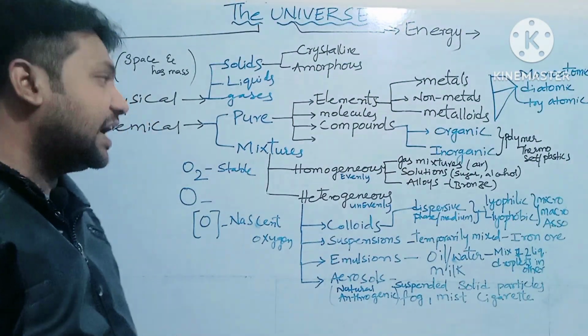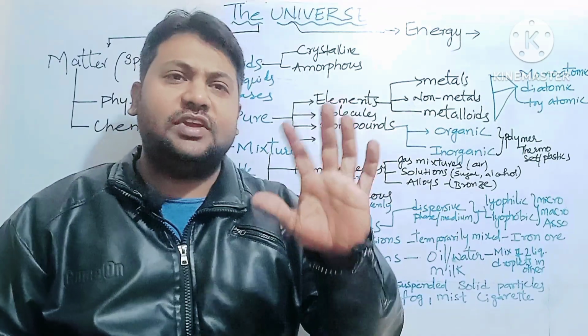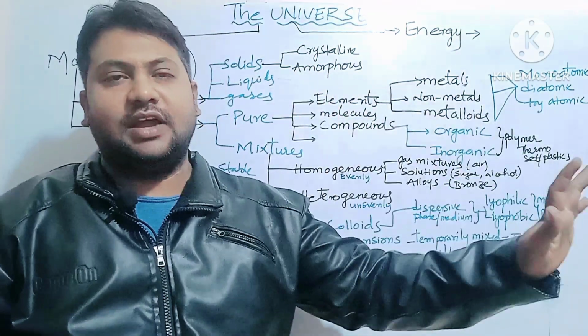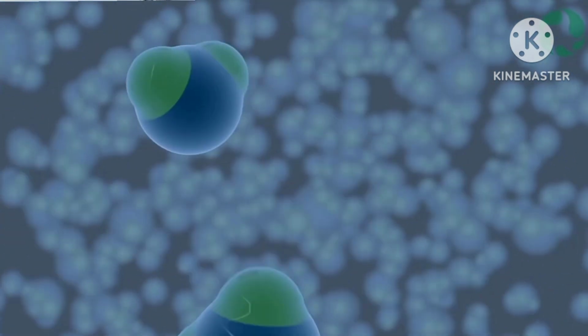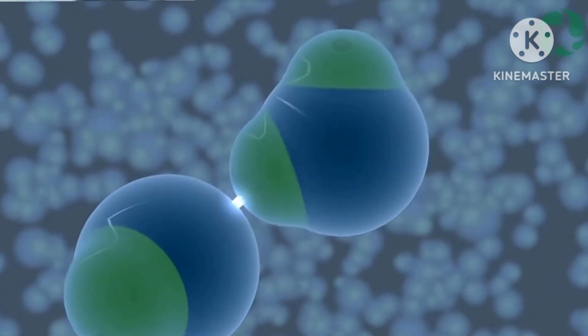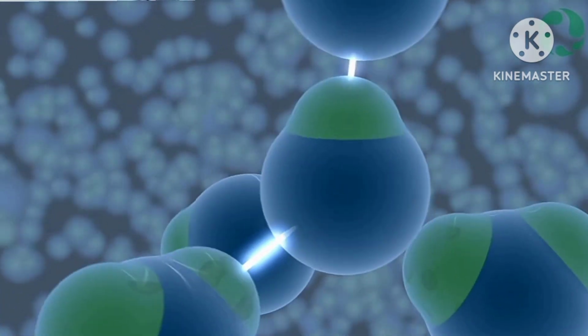Coming to compounds, here the bond is only between heteronuclear atoms, which means they bond with different atoms. For example, the best example is water. It has hydrogen and also oxygen.